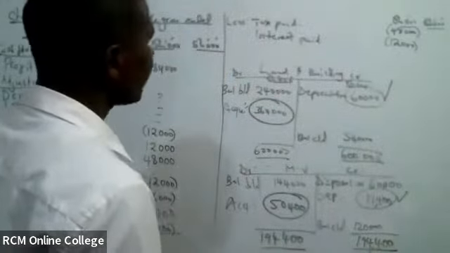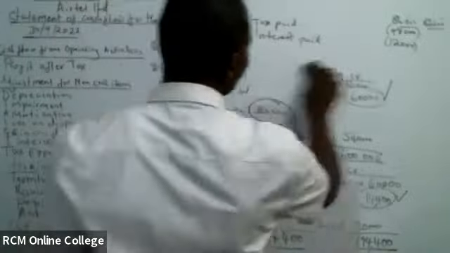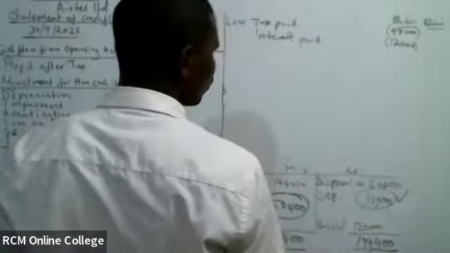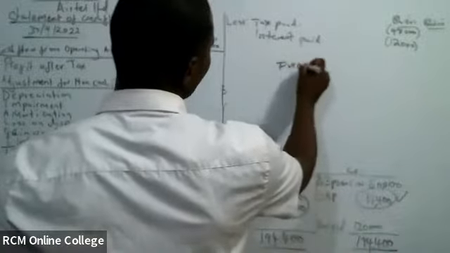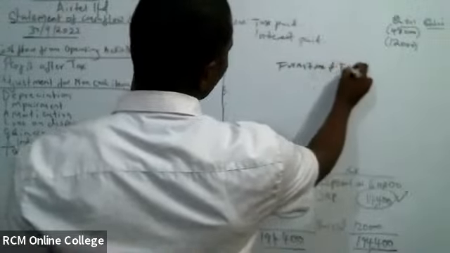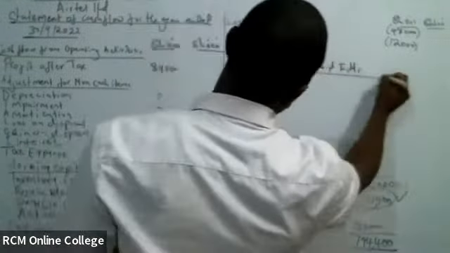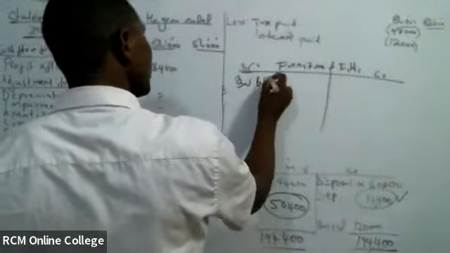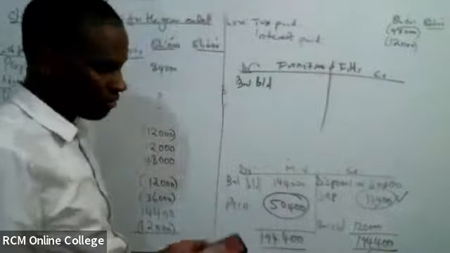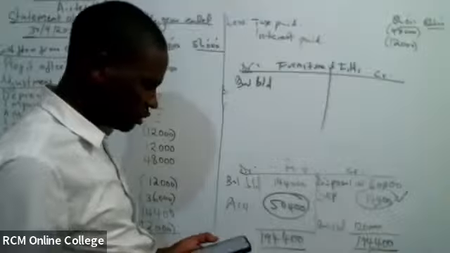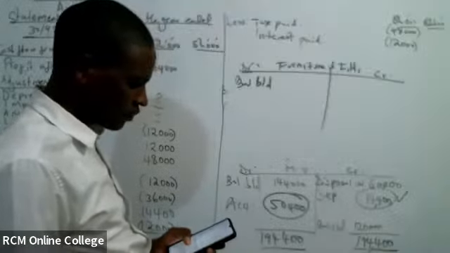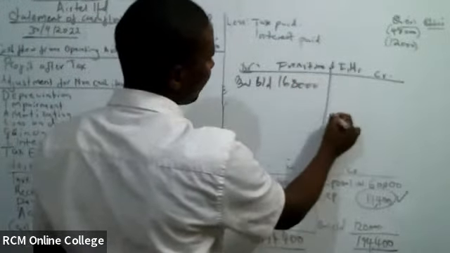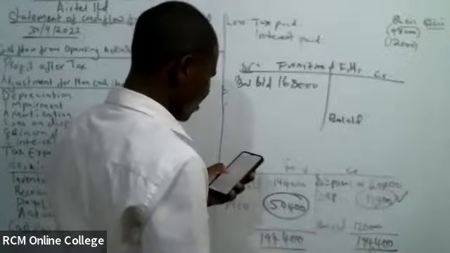Then we move to the other one, which is the furniture and fitting. Nimefuta hiyo depreciation, but you have it. Furniture and fitting. Credit, debit. The balance ni ngapi? Balance brought down ya furniture. Furniture iko tu hapo. Na sikuona additional information ya furniture. 168,000. Balance carry down. Tuko na ngapi?